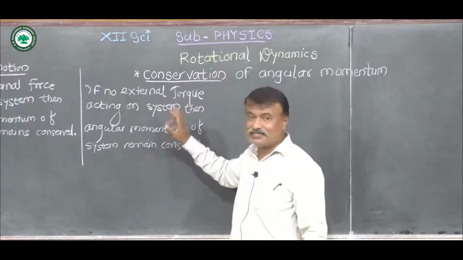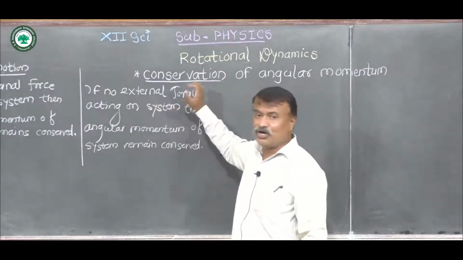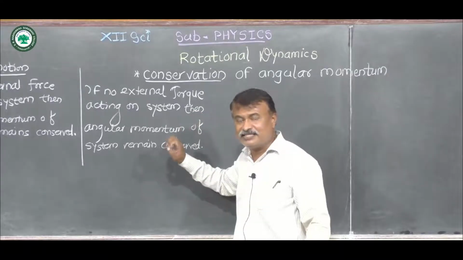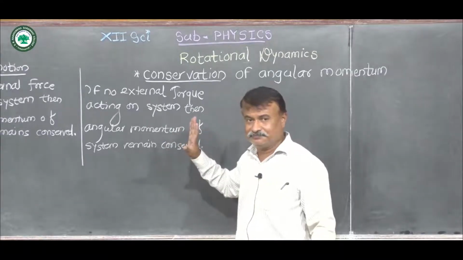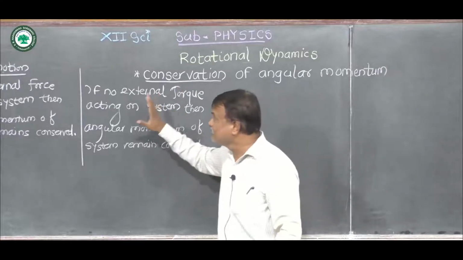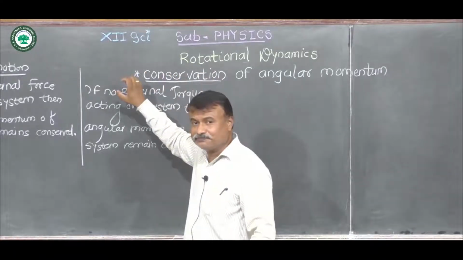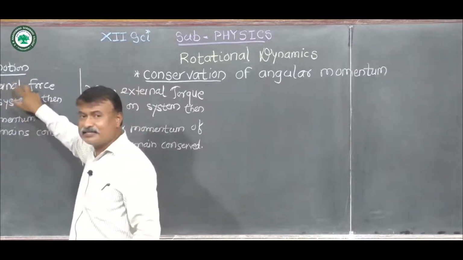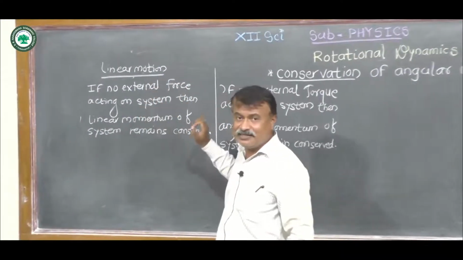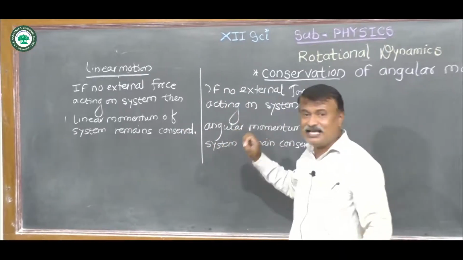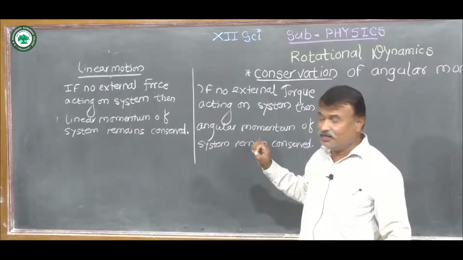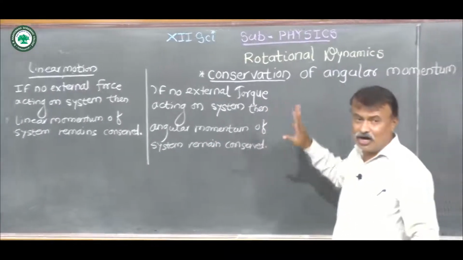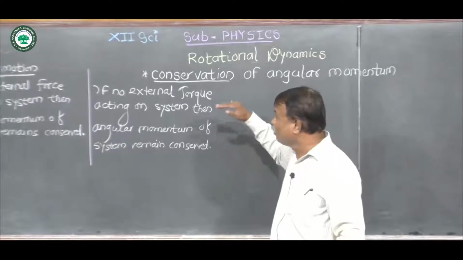In this case we can say that if no external torque is acting on the system, then the angular momentum of the system remains constant. That is for rotational motion, and in linear motion the same law is there. If no external force is acting on the system, then its linear momentum remains constant. Now we have to prove this law. So for the proof of this law,